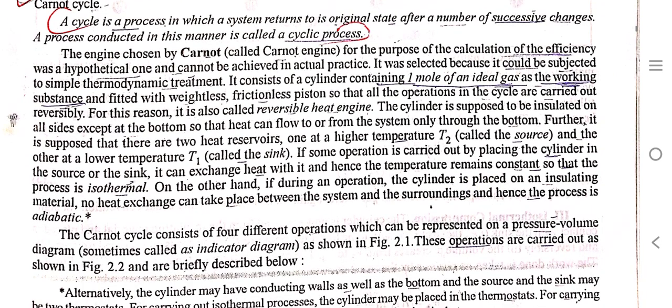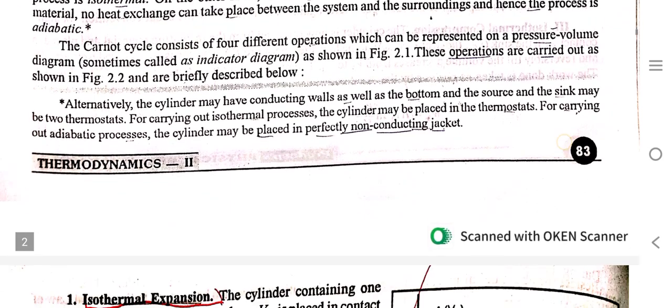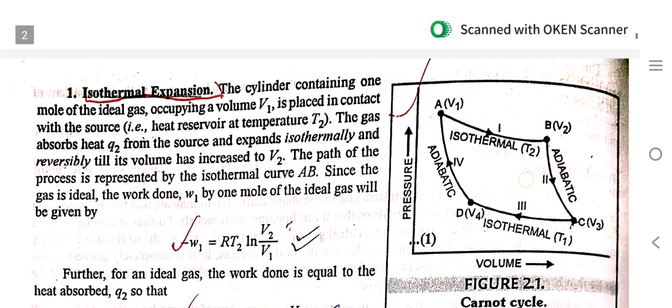Some operation is carried out by placing the cylinder on the source or sink, making the process isothermal. On the other hand, if during an operation the cylinder is placed on the insulating material, no heat exchange can take place between the system and the surroundings, and hence the process is adiabatic. The Carnot cycle consists of four different operations which can be represented on a pressure-volume diagram, sometimes called an indicator diagram. These operations are carried out in the next section.